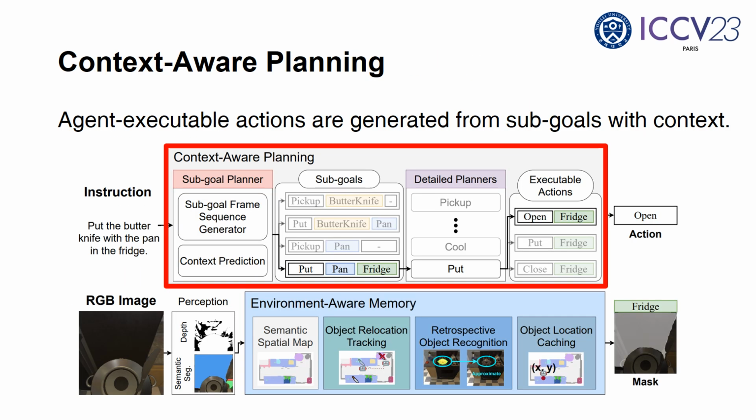For action planning, context-aware planning first predicts a set of task-relevant objects as a context. After planning a sequence of subgoal frames, it incorporates the context into the subgoal frame sequence, and this results in a subgoal sequence. For each subgoal, a corresponding detailed planner predicts a sequence of detailed actions executable by the agents. We provide more details of context-aware planning step by step.